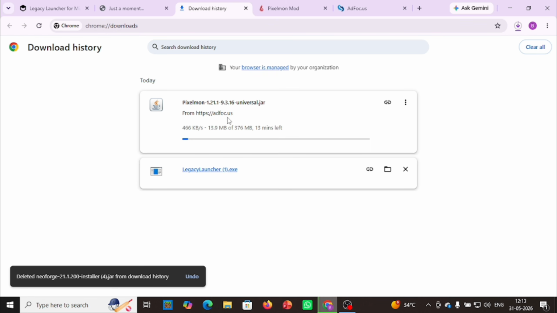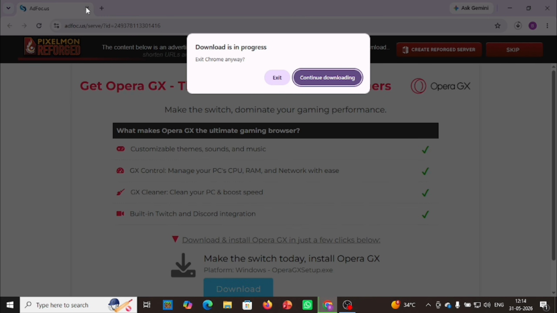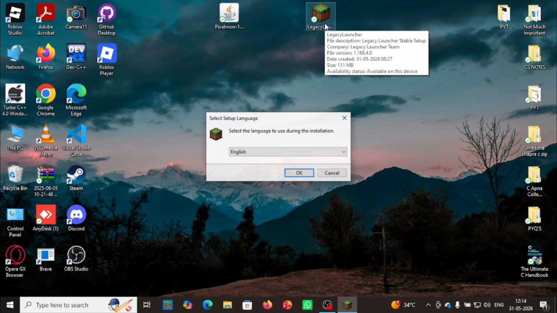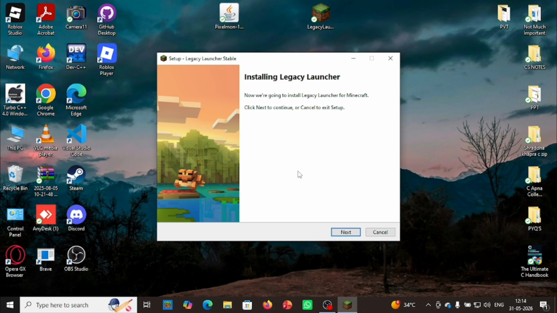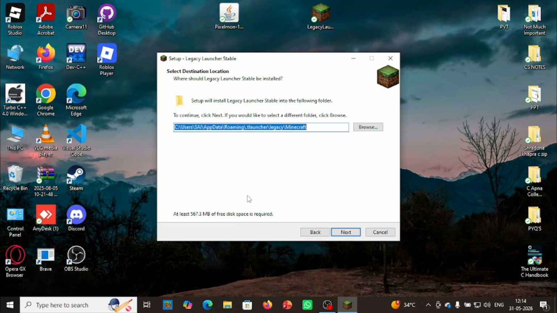So this is the Pixelmon mod you will need to download. I will just pause here because I had already downloaded it. Okay, so as you can see the Pixelmon mod and the Legacy launcher have been downloaded. So let's complete the setup of the Legacy launcher and start it.